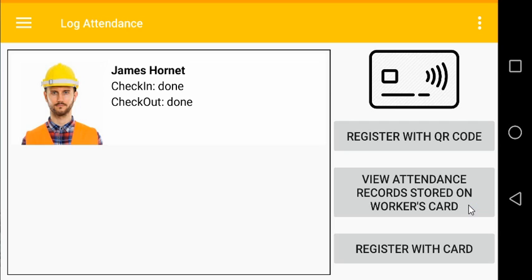stored on the card. So at the end of the month, if by any chance the worker has a different value for the working days that he has done during the month, and to avoid an escalating of any possible dispute, he can present his card and compare the records stored on his card and the records stored on the cloud database, to view where is the discrepancies that is causing the dispute.